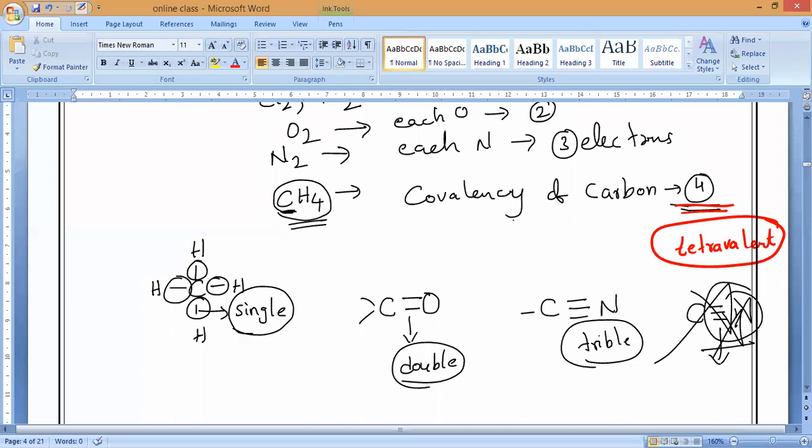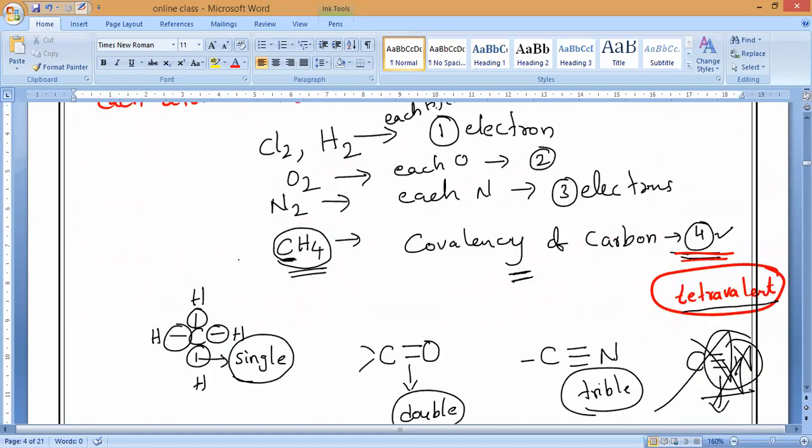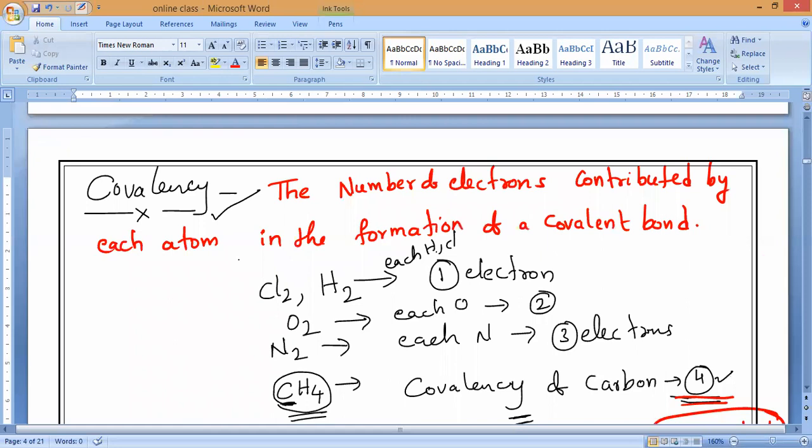The covalency of carbon in any other compound is what? The valency is 4, because it can contribute 4 electrons in the bond formation. Any doubt, anybody you can ask. Clear, guys? So this is what we should call covalency. Please note down the definition.